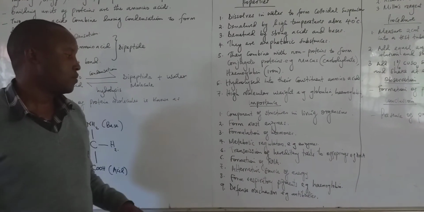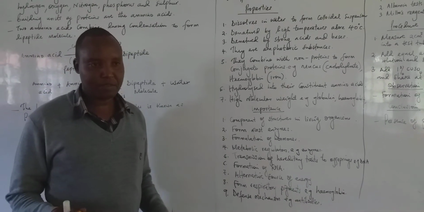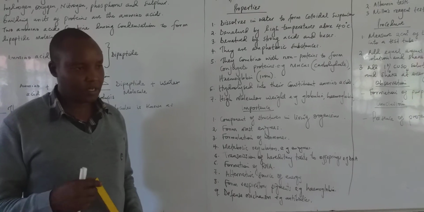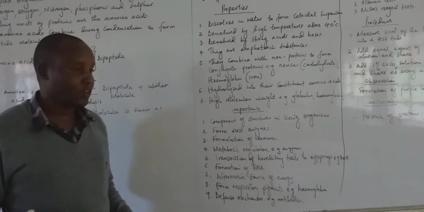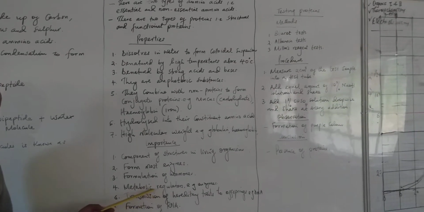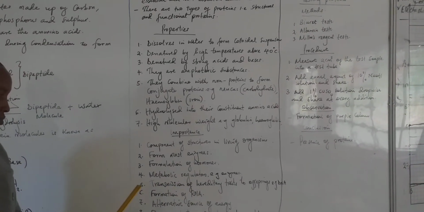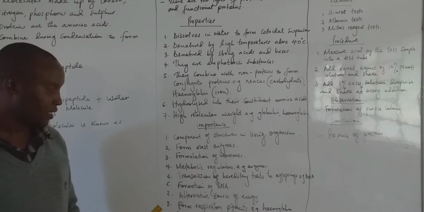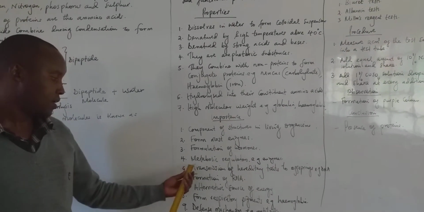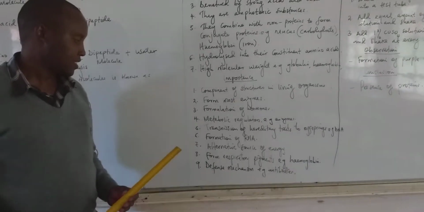Four is that they form metabolic regulators like the enzymes. Remember the role of the enzymes in the body? They take part in metabolism by changing the physiological state of various metabolic processes in the body. So therefore they form metabolic regulators, for instance the enzymes and the hormones, which are the metabolic factors.